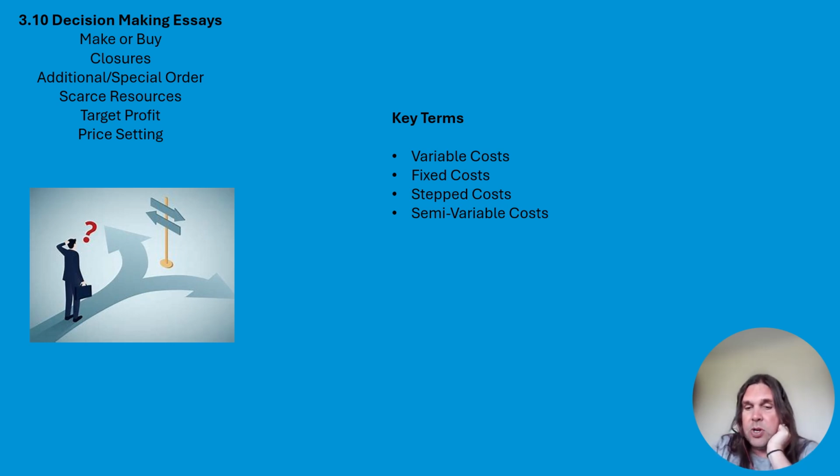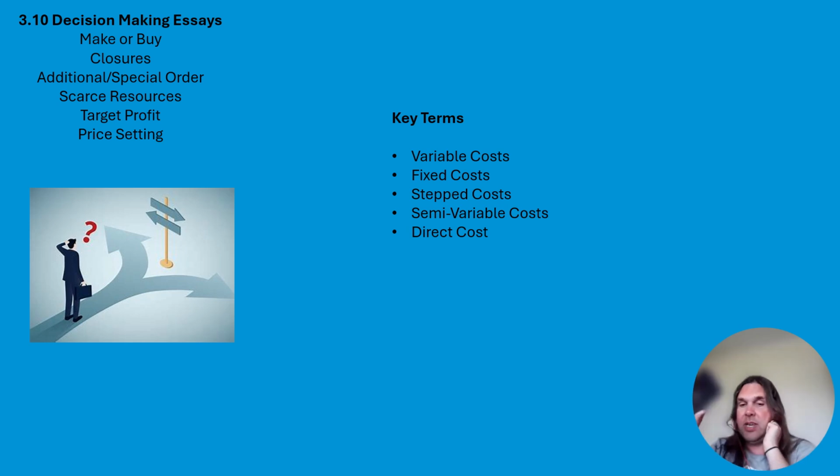So a semi-variable cost is a cost that combines a fixed element, which will stay the same regardless of output, and a variable element, which will change in line with usage. So semi-variable costs, yep, could be used. Direct cost. You'll see these terms quite a lot. Direct costs and indirect costs are more in absorption costing, but they could be anywhere. They link to absorption costing because absorption costing differentiates the direct costs, so the costs that are directly related to the production of one unit. So that cost, we can get back to that one unit.